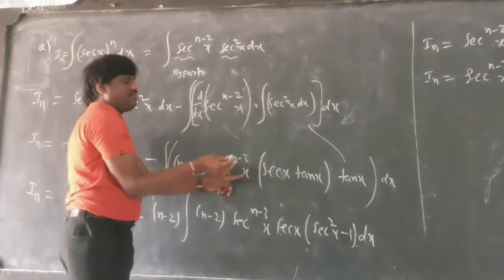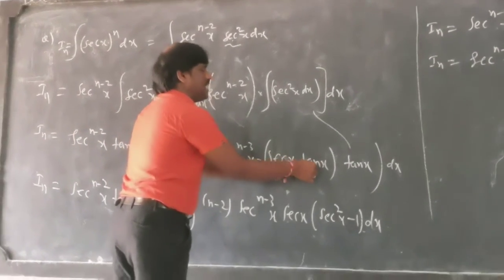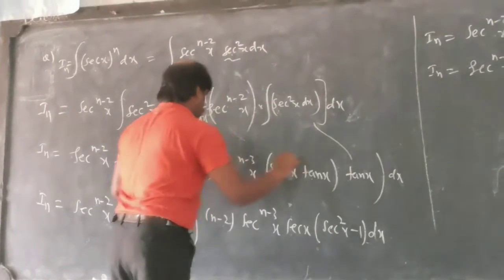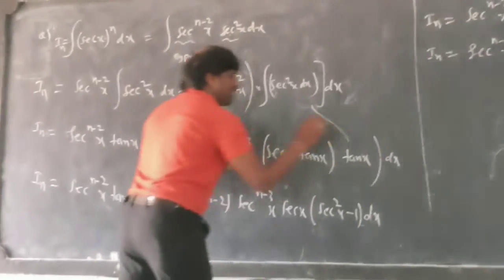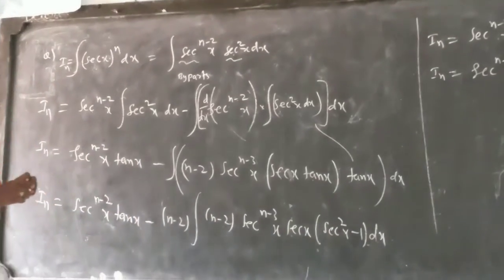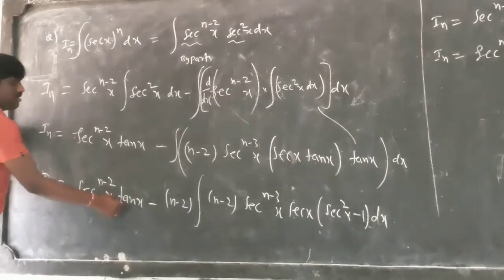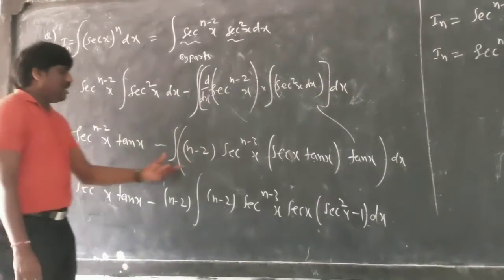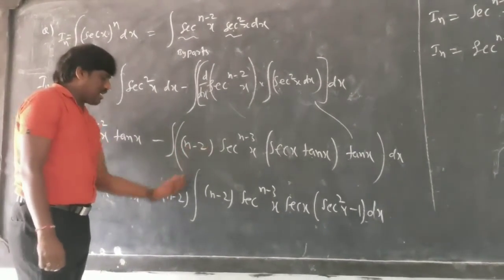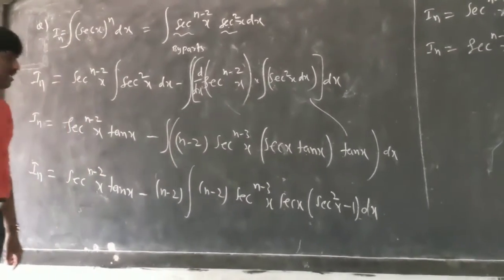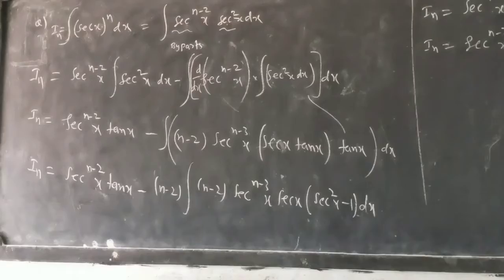The differentiation of sec x is sec x into tan x, and the integration of sec square x is tan x. This whole product I have to integrate dx. So In is equal to sec x power n minus 2 into tan x minus, and n minus 2 is a constant I am taking out.